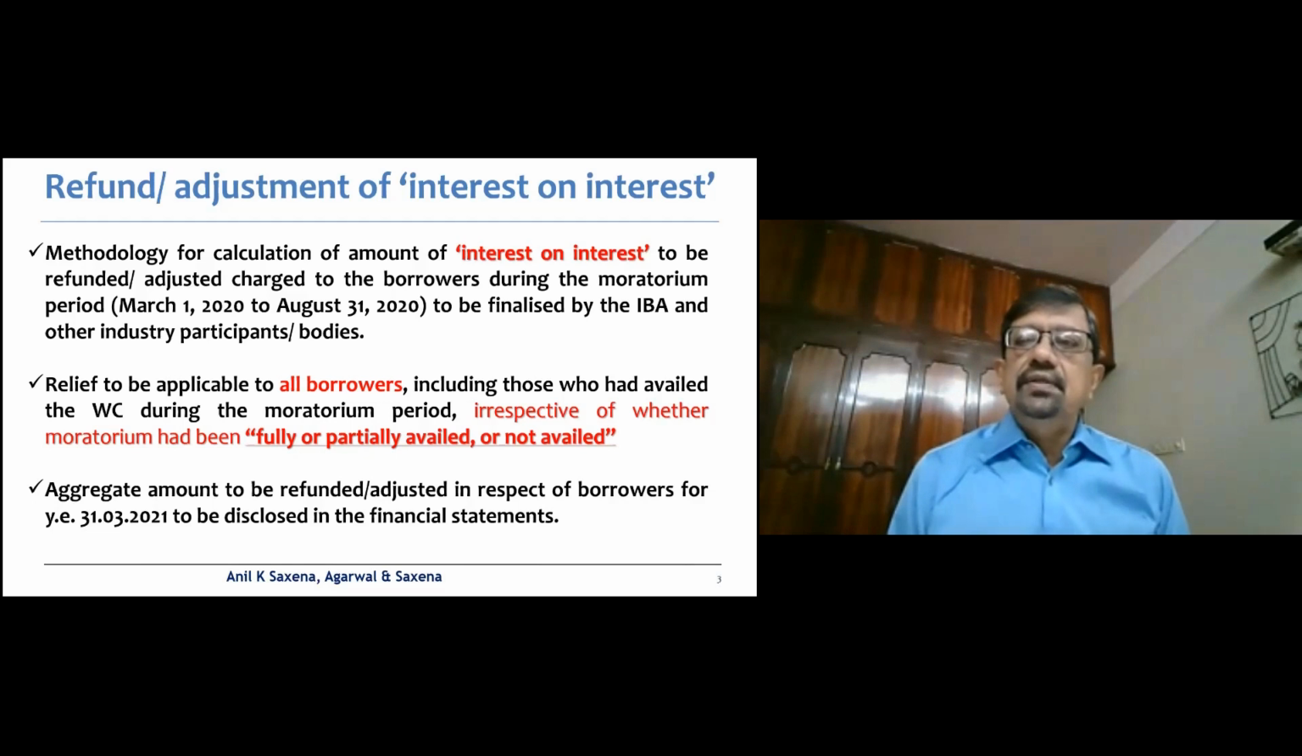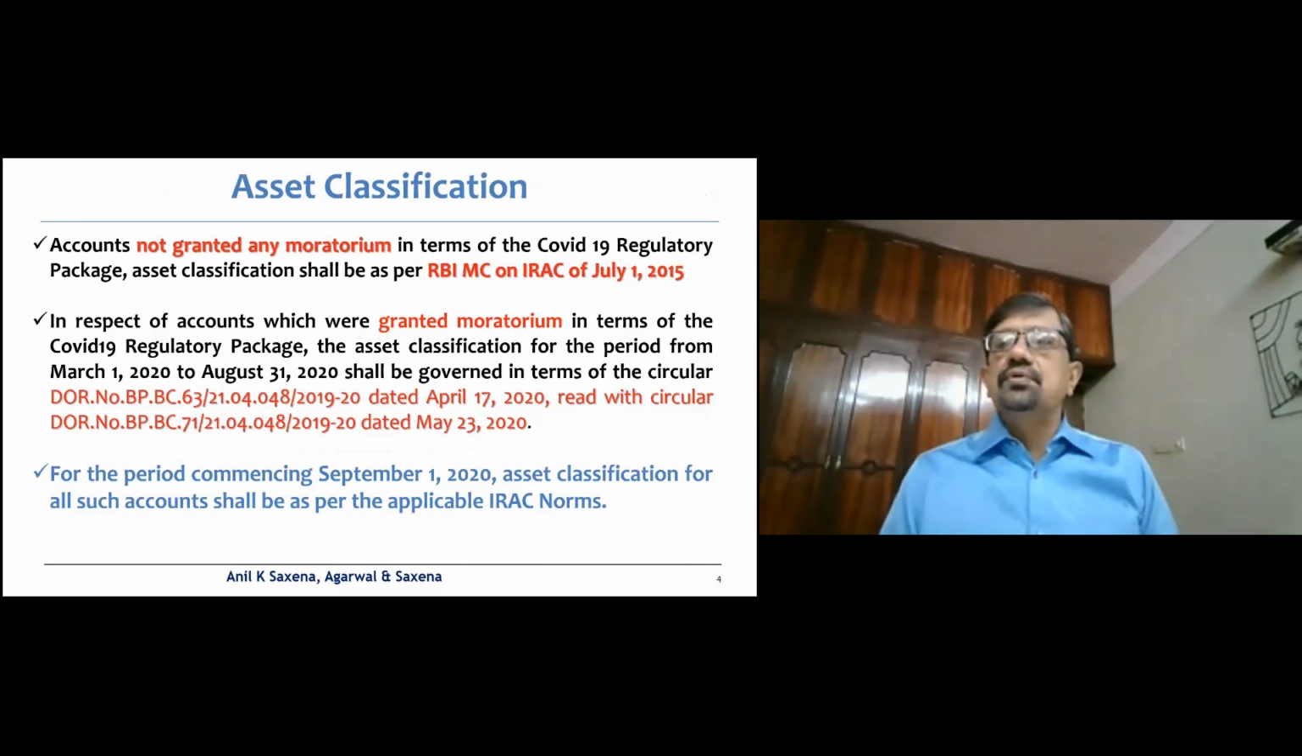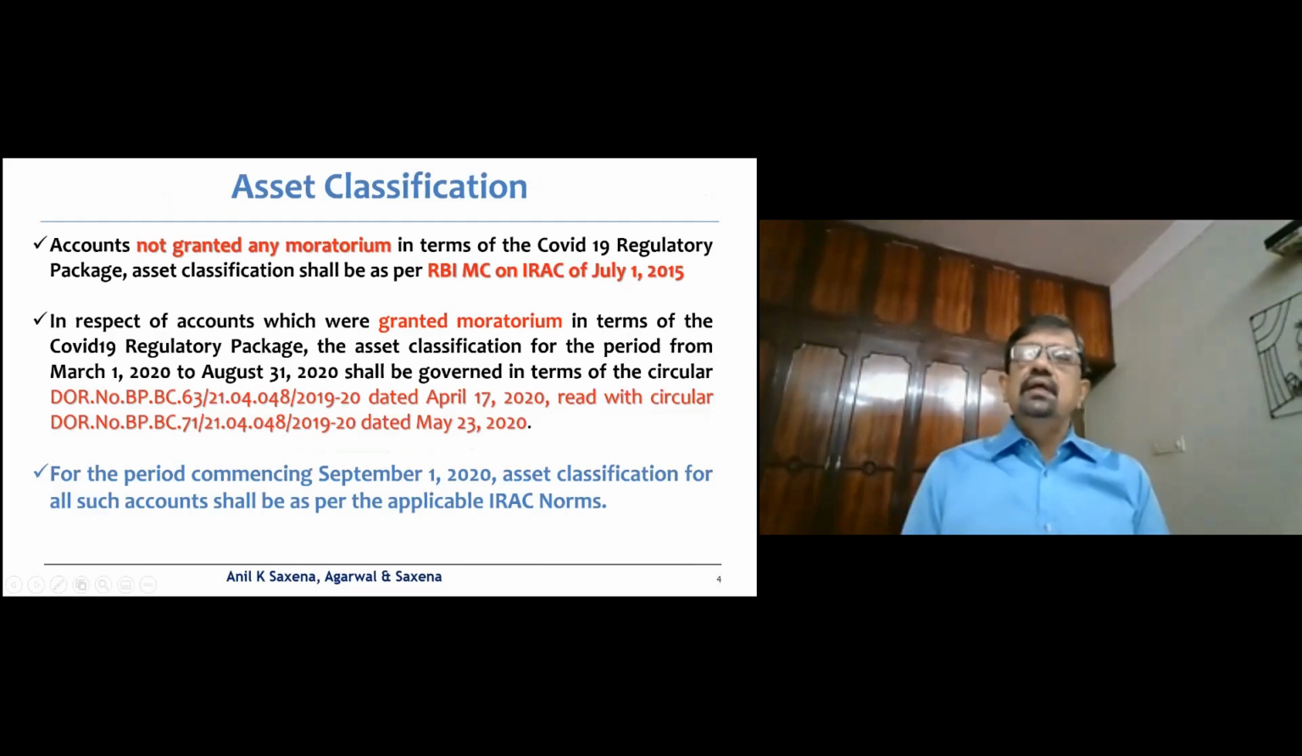Also, it clarifies that the banks need to disclose the aggregate amount of the refunded or adjusted interest on interest as of 31st March 2021 in the financial statements. As of now, the figures coming out in the newspapers are around 7,500 to 10,000 crores, which if you actually see, is not too big a figure, but anyway, that is the amount. Based on the methodology which comes out, the banks would need to disclose it in the financial statements.